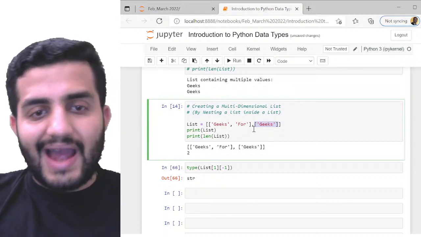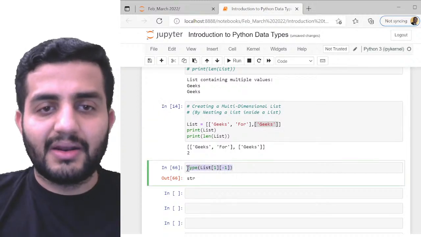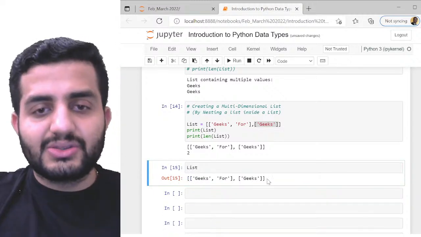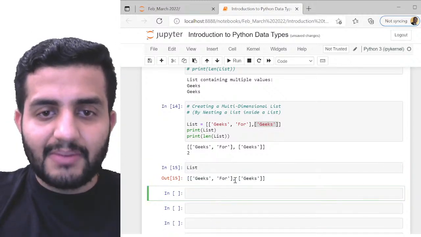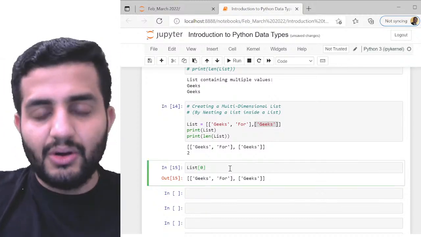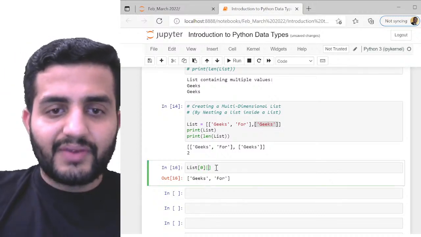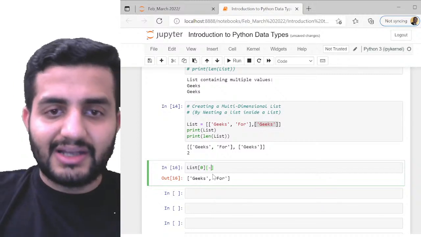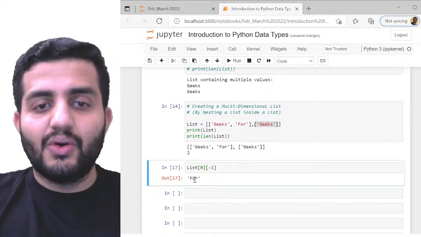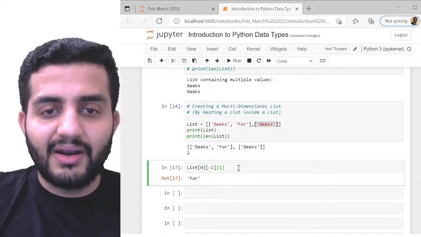Now if I have to access, suppose, for of this list, how can I get it? If I just print the list, I'll get these 2 sub elements. Now for is within my first element, so I have to get the first element first. I can write 0, and I'll get the first element, which is again a list. Out of this I can give 0 or 1 or even -1. So I'll get for. Now within this for, if I want say O, I can again put an index on top of this. I can give 1, and I'll get O.